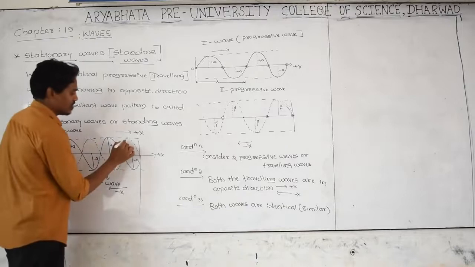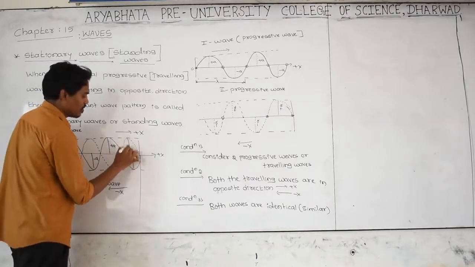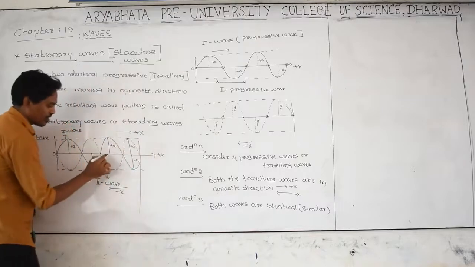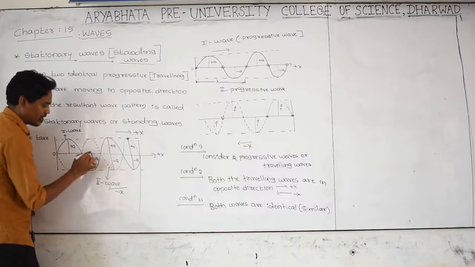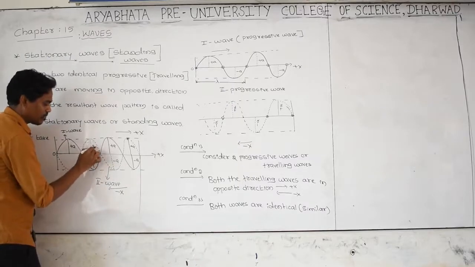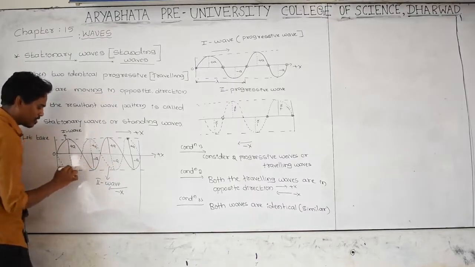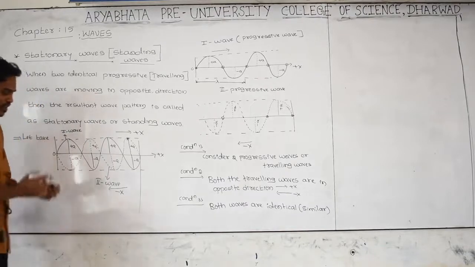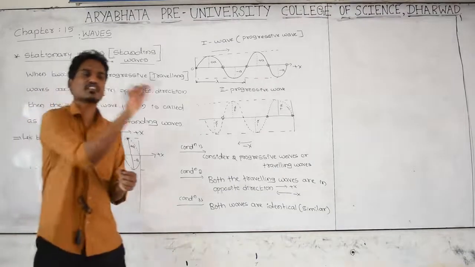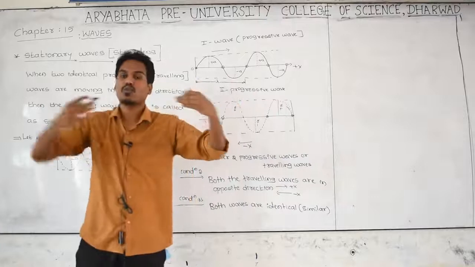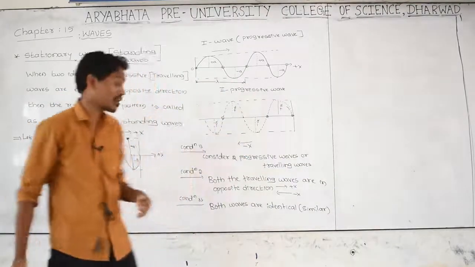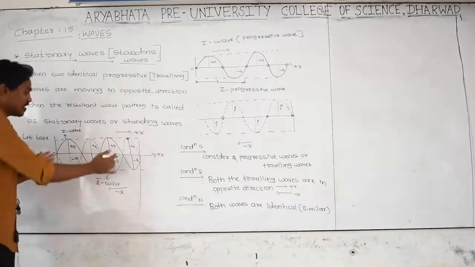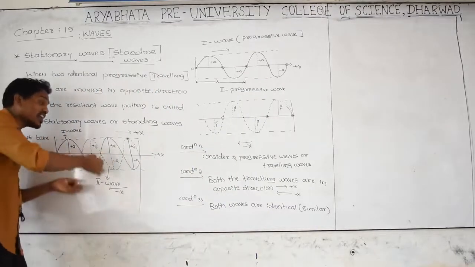For this second wave, amplitude is plus a here, minus a here, plus a here, and minus a here. One wave is moving in positive x, another wave is moving in negative x. Both the waves are merged, combined, superposed. Then the wave shape is looking like this.